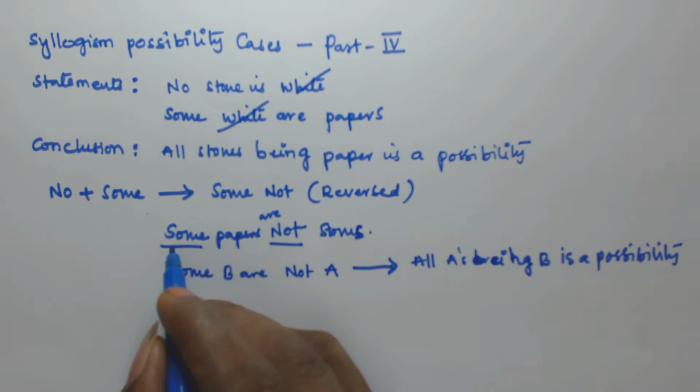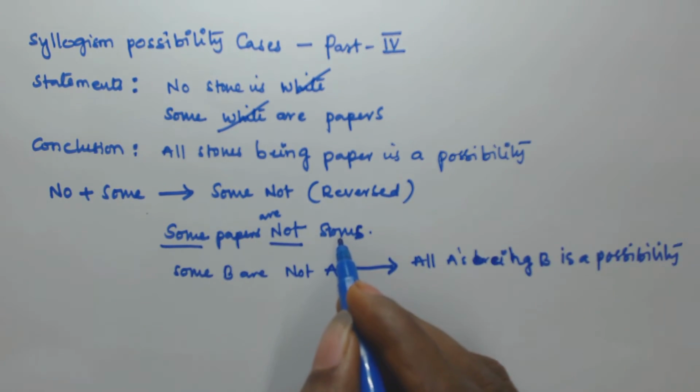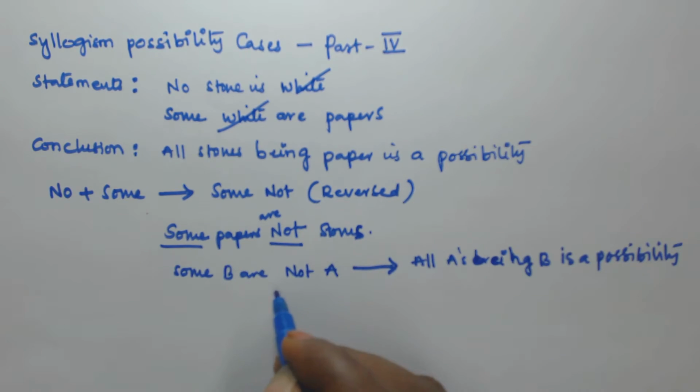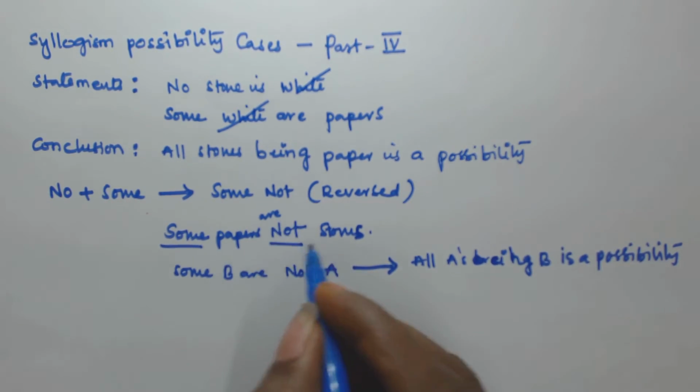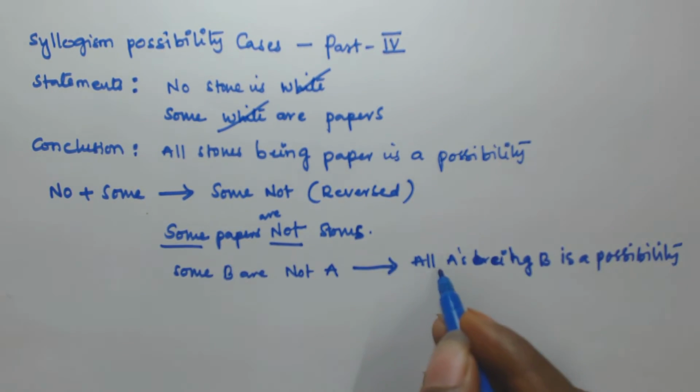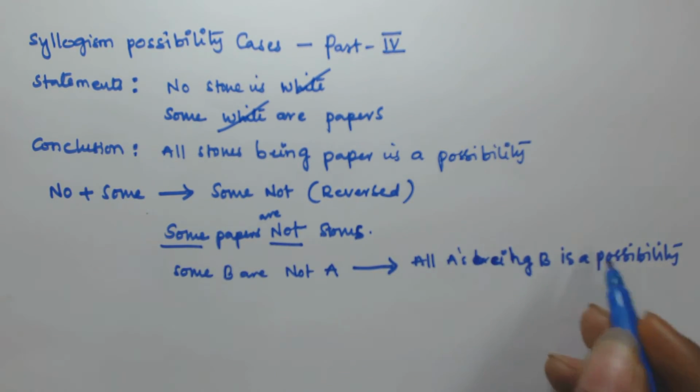I told this rule in the previous video, so please refer to that video before watching this one. So if some papers are not stones, that means if some b's are not a, then all a's being b is a possibility.